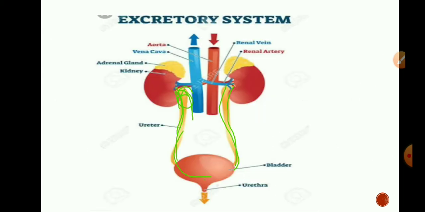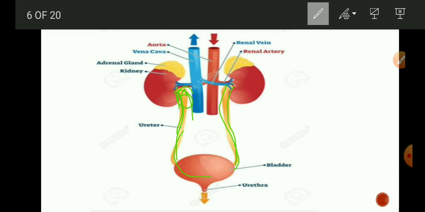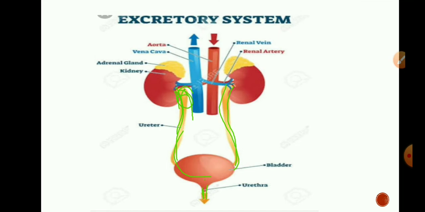So this small tube, small structure is the urethra. This urethra is a small tube in females but long in males according to the structure. So this is our excretory system. This diagram is showing all the parts of the excretory system.